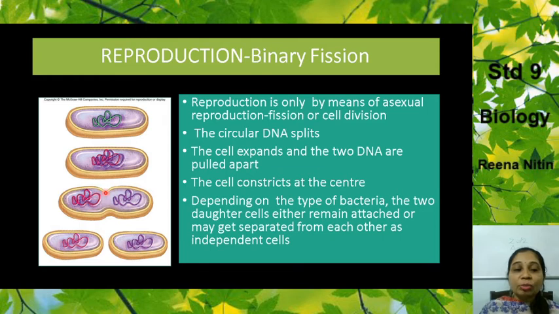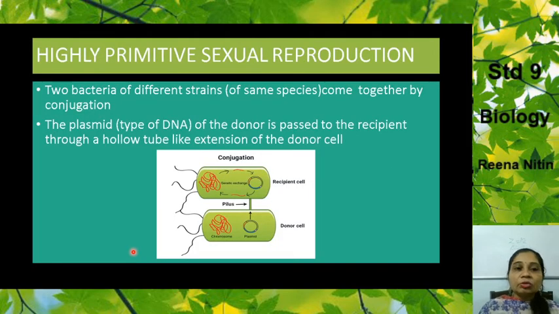The cell forms a constriction, a sort of division in between. Depending on the type of bacteria, the two daughter cells then remain attached or get separated from each other as independent cells. Most of the time they get separated, pulled away from each other. As you can see, the cytoplasm here also got separated, and they can then live as independent cells.